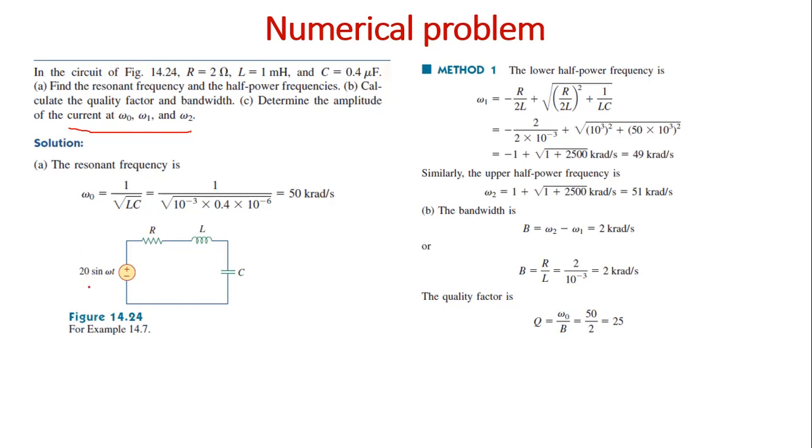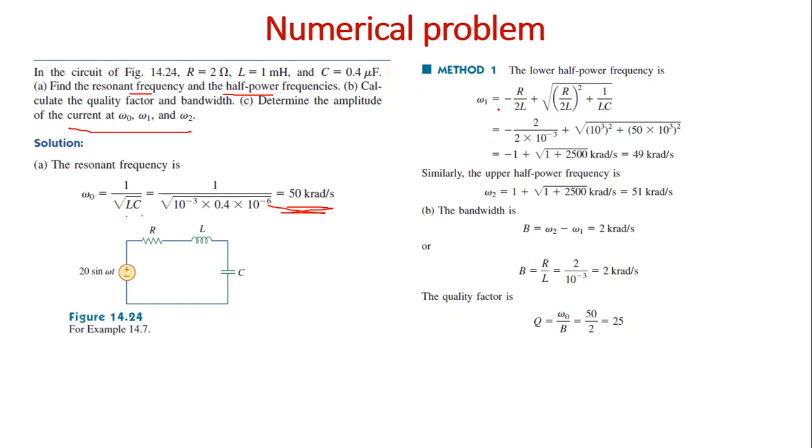What is given? The value of V is given, and R, L, C are given. So the resonant frequency omega naught is equal to 1 by root of LC. Substitute the values of L and C and calculate omega naught. Next we have to calculate the half power frequencies, that is omega 1 and omega 2.